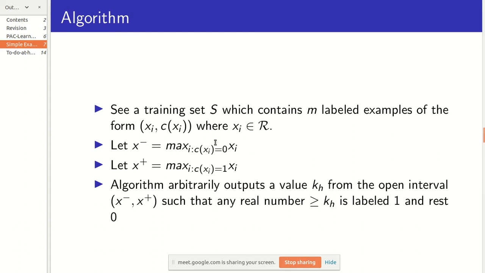So this part is fine actually. The maximum xi such that its label is 0, that is x minus, and here it should be minimum actually.